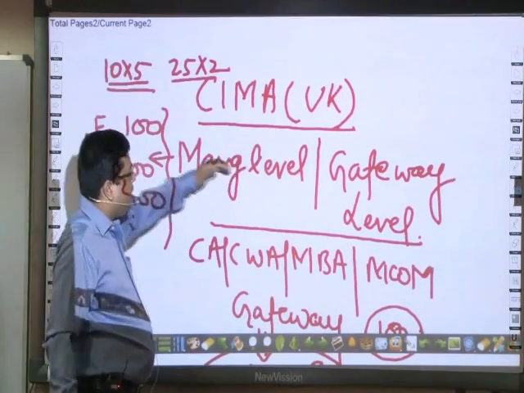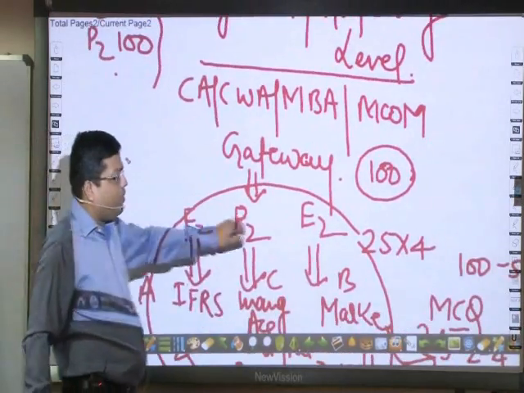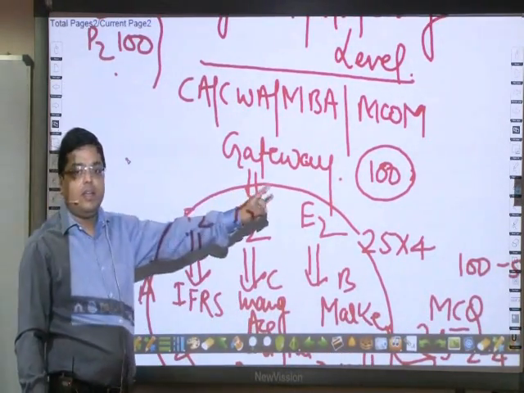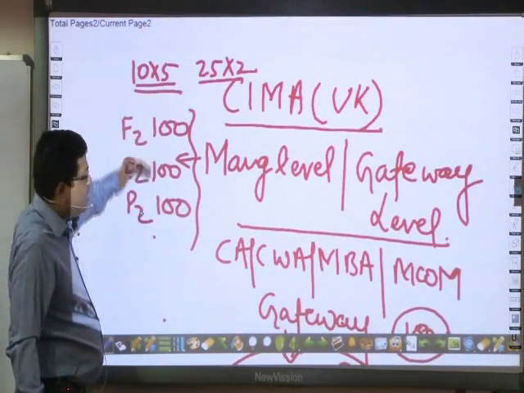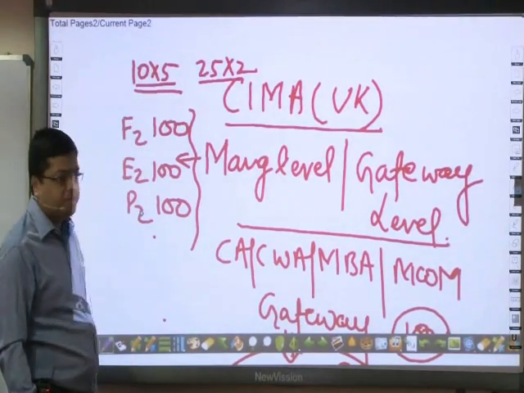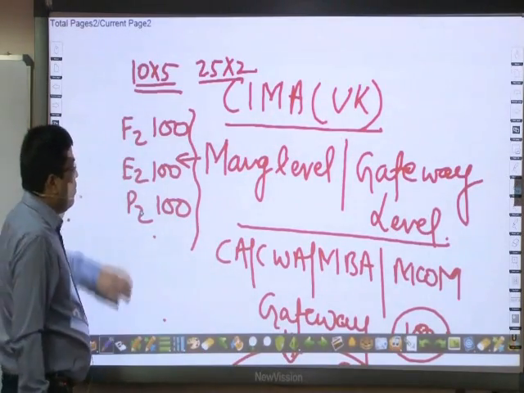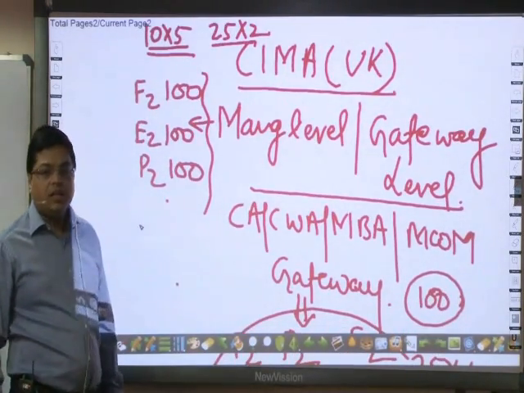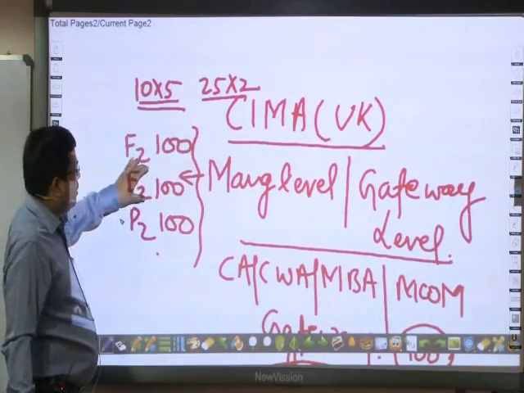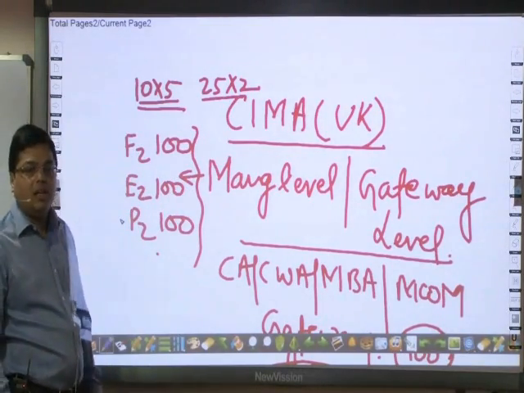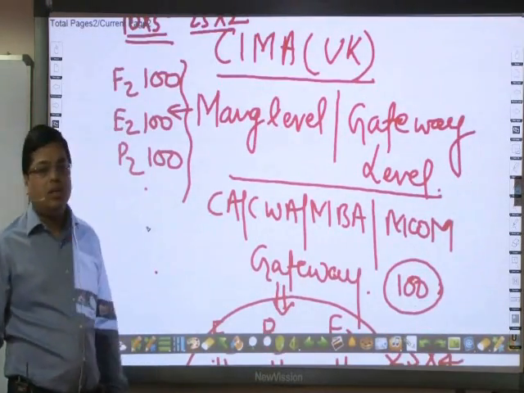So the management level student needs to complete all these papers thoroughly, just like gateway level. For gateway we are having 100 marks, 1 paper including all the 3 subjects. And for management level we have 3 separate papers, 100 marks each. But for both the courses the syllabus is same. We will be conducting weekly 2 classes, and for management level, regarding P2, there will be 1 extra class. So there will be weekly management level 3 classes and gateway level 2 classes.